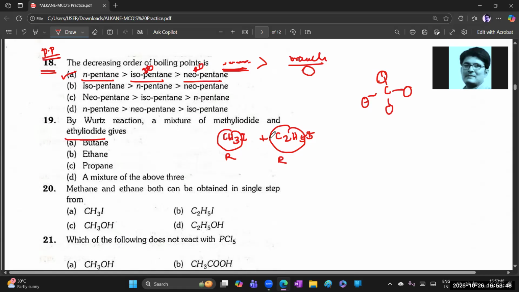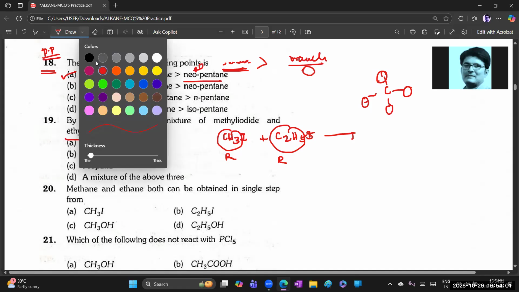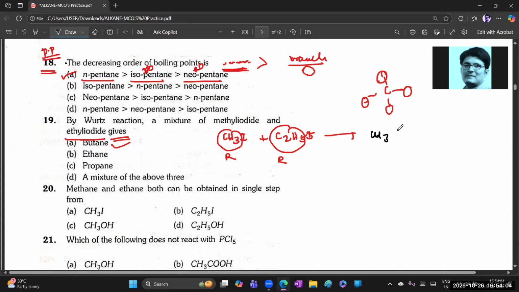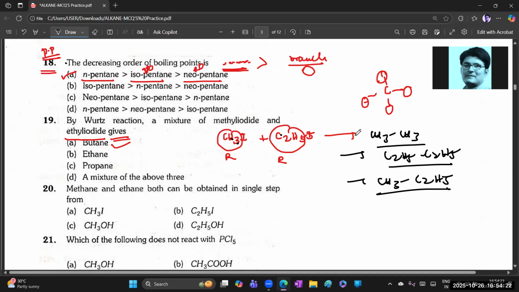Then what type of compound is possible as product? CH3 combining with CH3 gives ethane, C2H5 with C2H5 gives butane, and CH3 with C2H5 gives propane. So a mixture of all the above three, go for the fourth option. Clear?